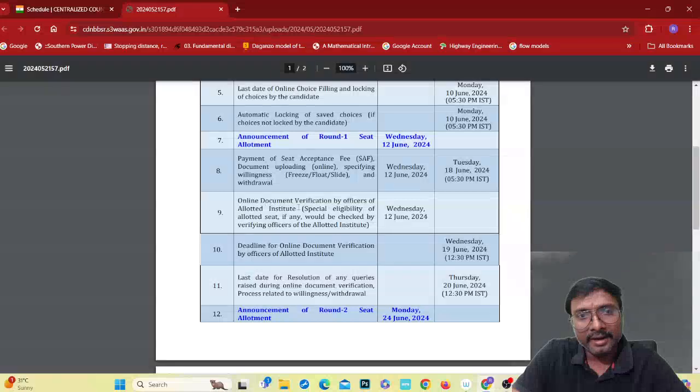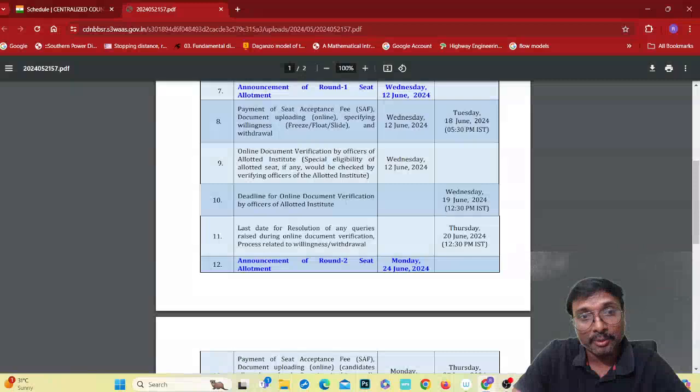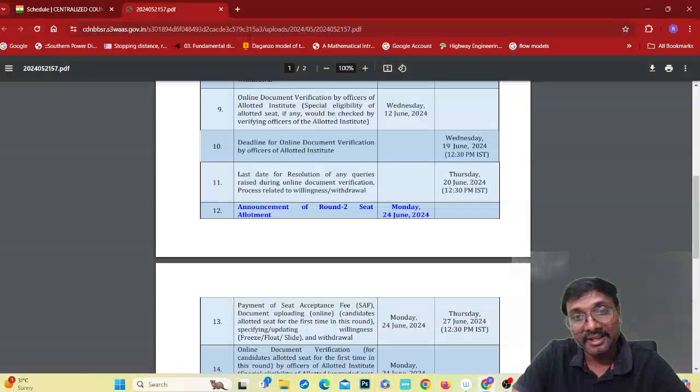Online document verification is also there, starting on this 12th June Wednesday. They will be checking, and the deadline for online document verification is up to 19th June. The last date to resolve any issues regarding that is 20th June. And after this first round is over, the second round of seat allotment will start.